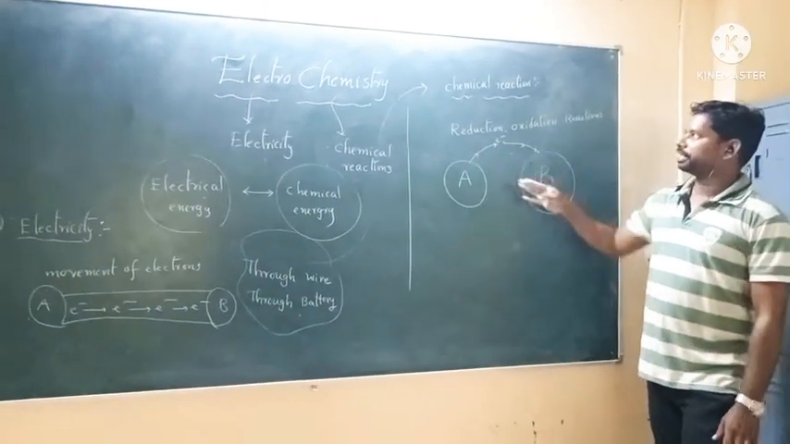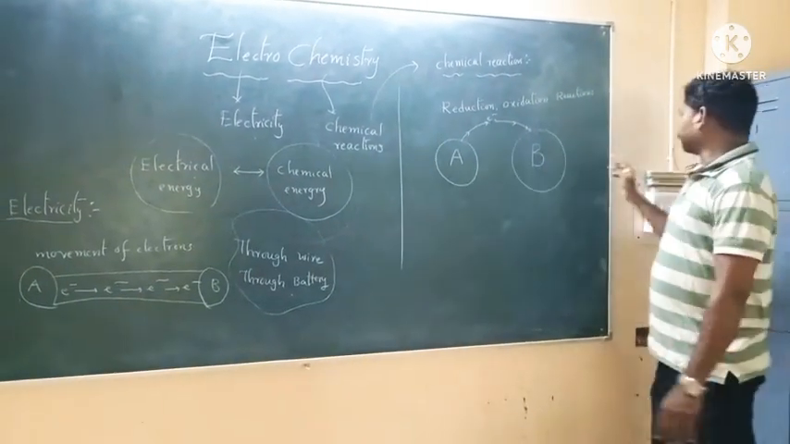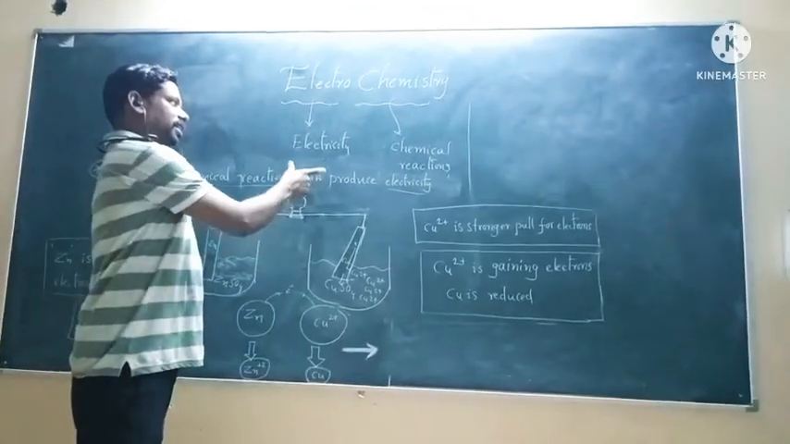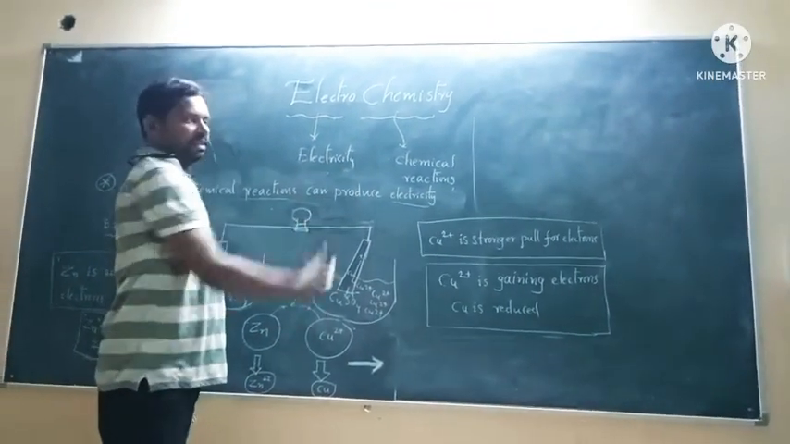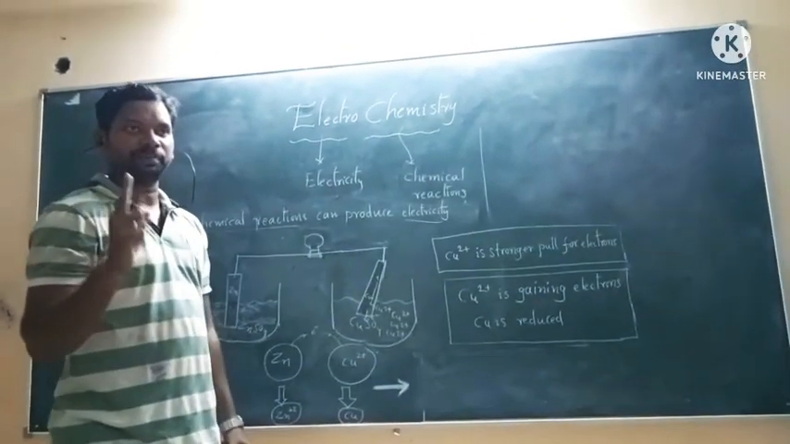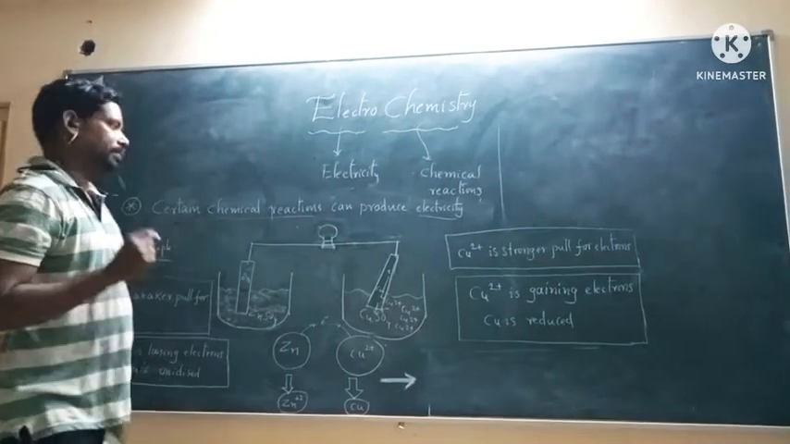So due to chemical reactions also, electricity is produced. Now we are discussing the relationship between electricity and chemical reactions. There are two types of chemical reactions. The first one is the spontaneous reaction, and the second one is the non-spontaneous reaction.